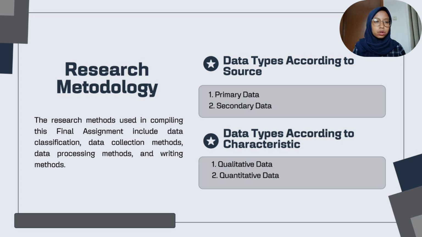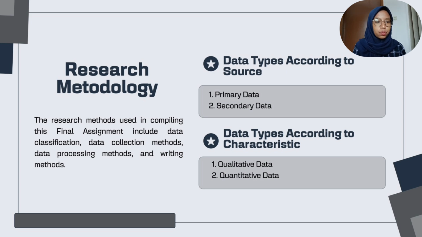The second is data types according to characteristic. Number 1 is qualitative data. Qualitative data is data in the form of categories. The qualitative data used in this final assignment is a general description, vision and mission, status and function, and organizational structure of ABC company.